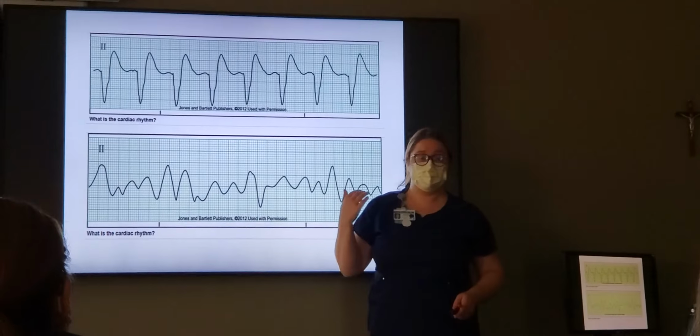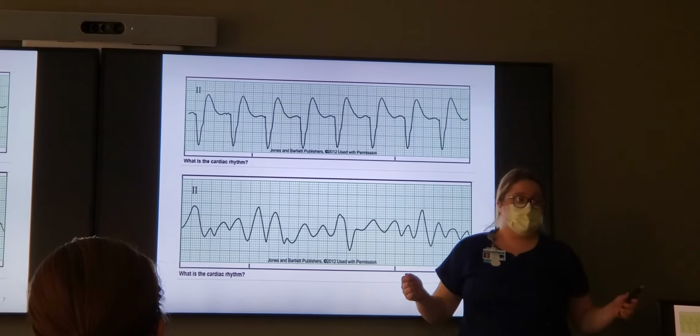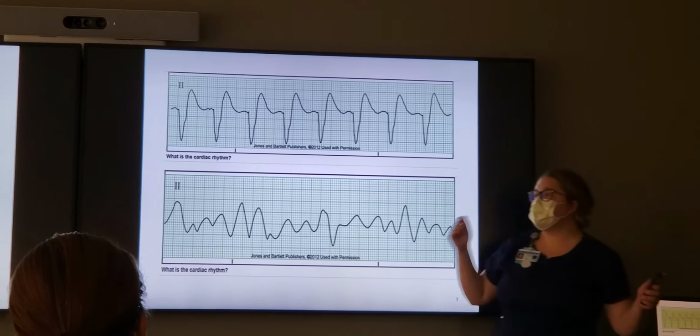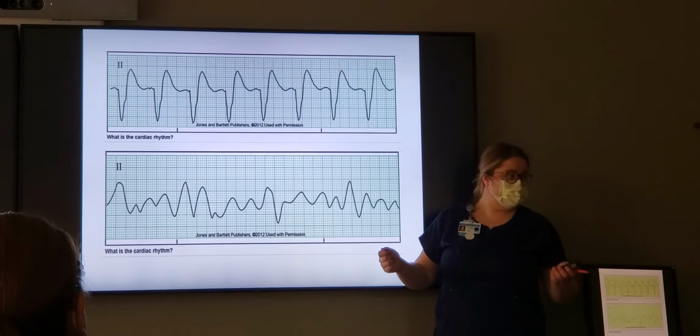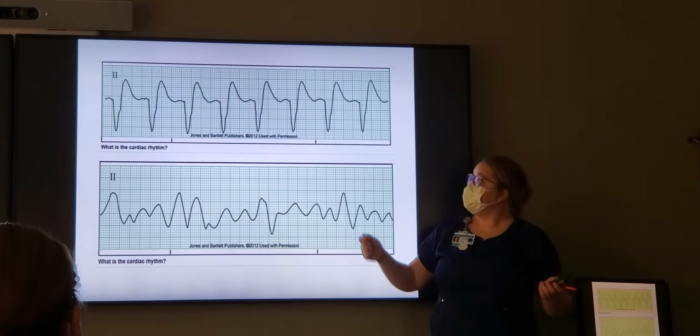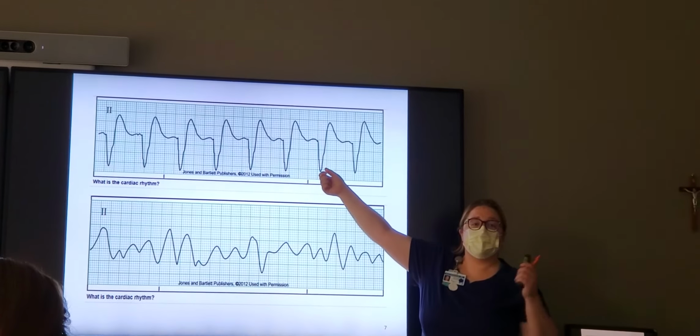So we're flat. What are my 2 rhythms that are flat? Junctional and idioventricular. Good. What's the difference between junctional and idioventricular? QRS narrow on the junctional and wide on the idioventricular. So are we wide or are we skinny? Wide. So it has to be a type of idioventricular.